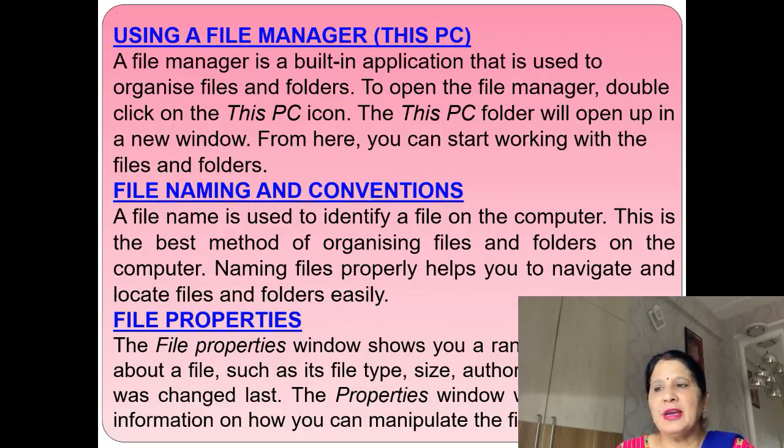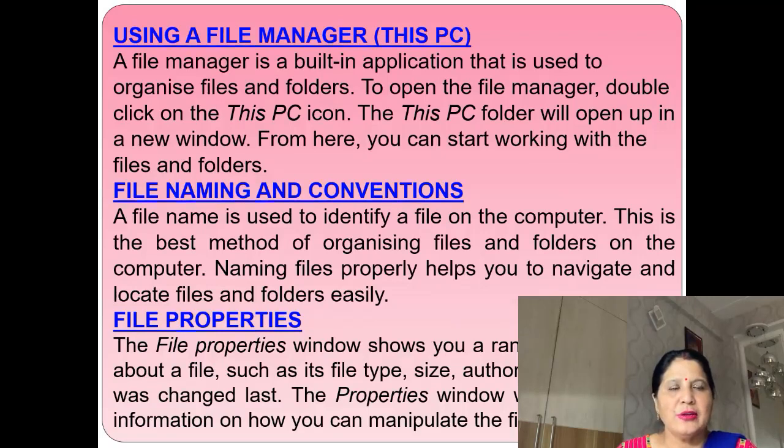Now, file naming and conventions. What is file naming and conventions? A file name is used to identify a file on the computer. Suppose I have made a file related to the results of our school, so I will name it report card, because when anybody sees that report card, they can understand that this file is related to the report card.